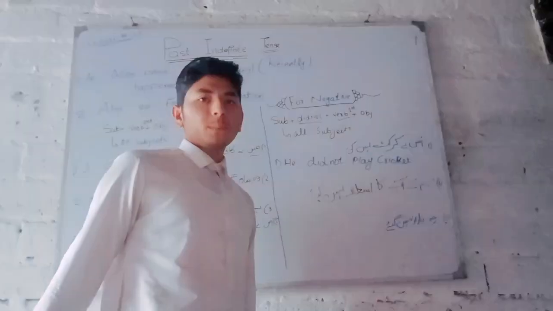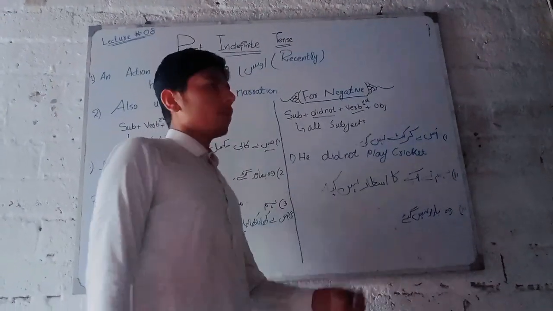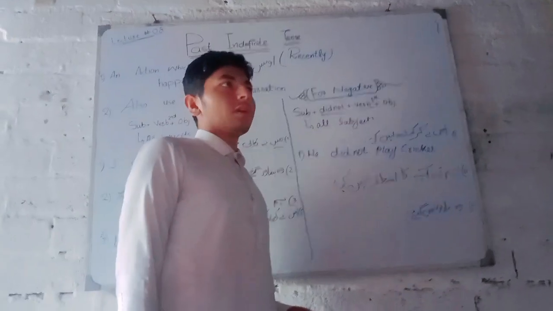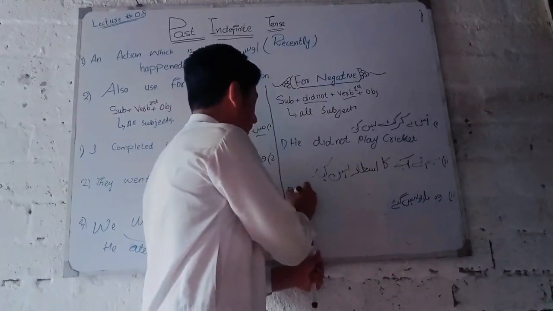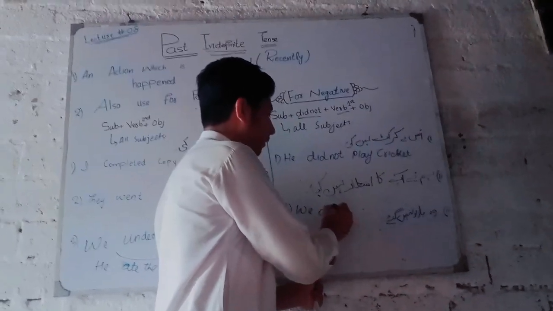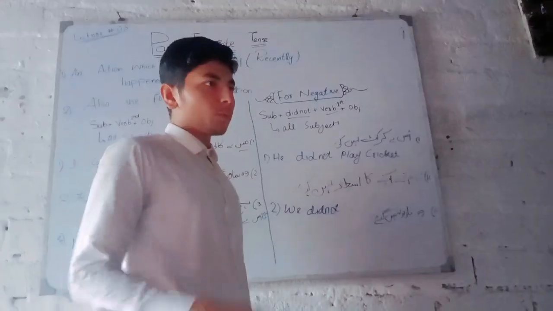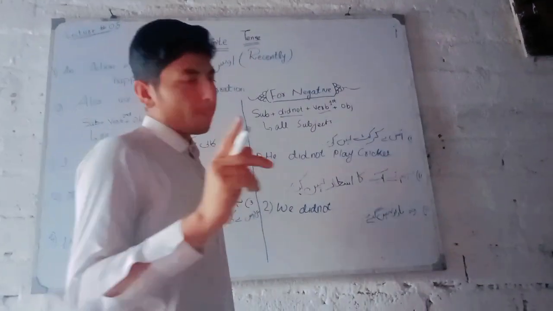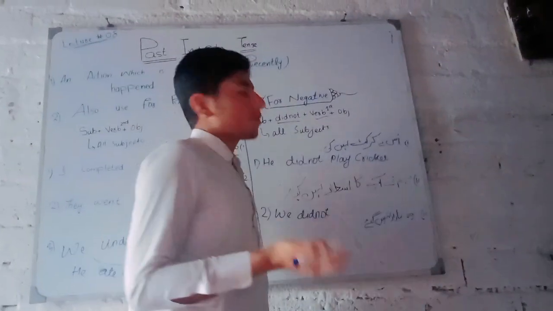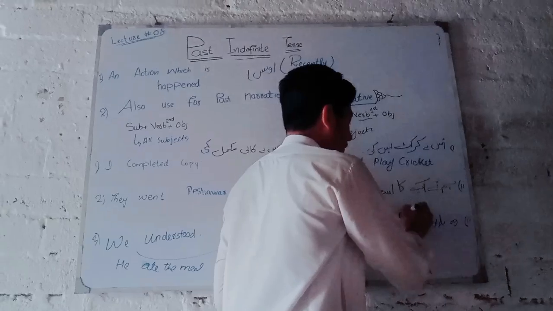And the second example of a past indefinite negative sentence is "हमने आपका इंतजार नहीं किया". We did not wait. Wait is the first form, not waited, because in the past indefinite negative sentence we use the verb first form. So we didn't wait for you.